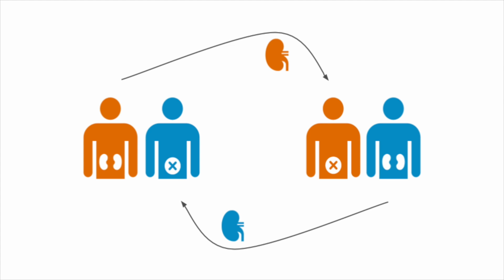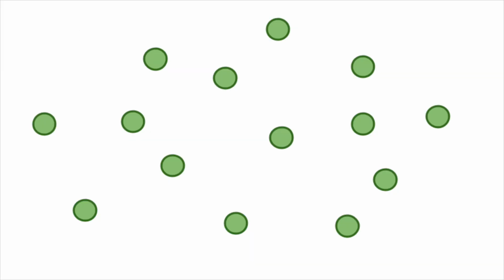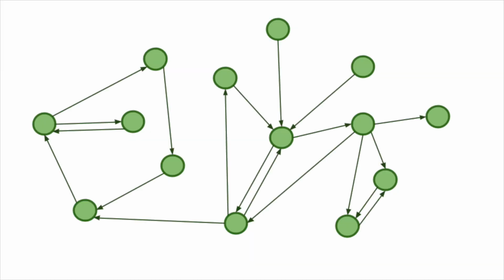There are actually hundreds or thousands of pairs like this that participate in the National Kidney Exchange Matching Market in the US. If we represent each pair as a node in a graph and draw a directed edge from node A to node B if the donor of A is compatible with the patient of B, then the problem of forming exchanges like this becomes the problem of finding disjoint cycles on this graph, which we can do with linear programming.